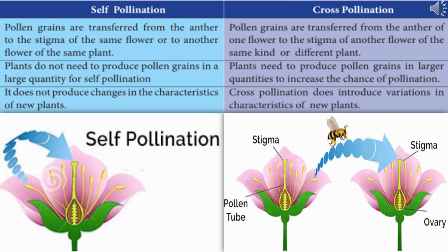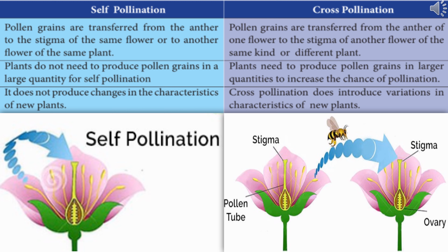In self-pollination, plants do not need to produce pollen grains in a larger quantity because here the pollination is ensured. But in cross-pollination, plants need to produce pollen grains in a larger quantity to increase the chance of pollination, because the wastage of pollen grains may take place in cross-pollination.